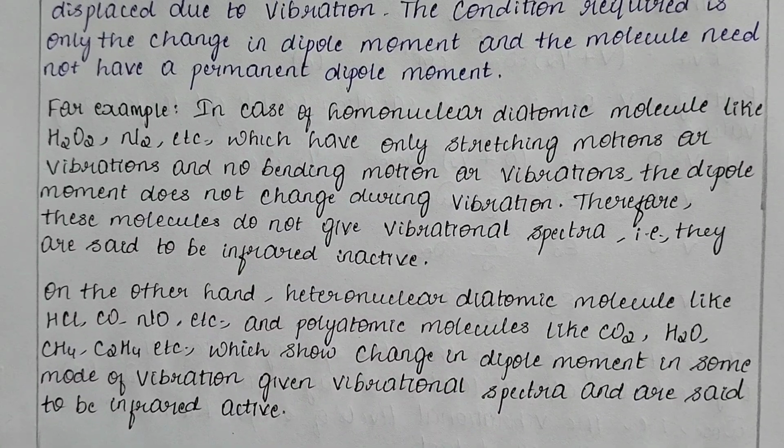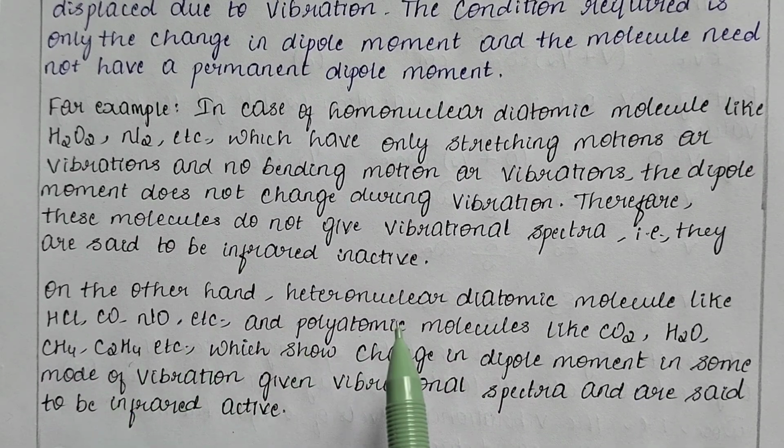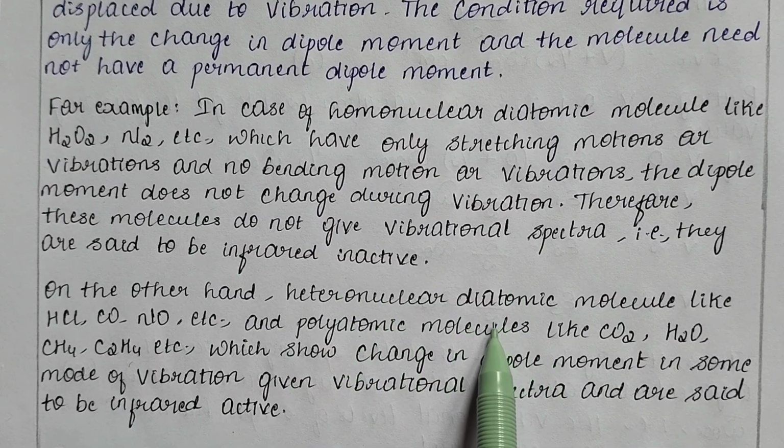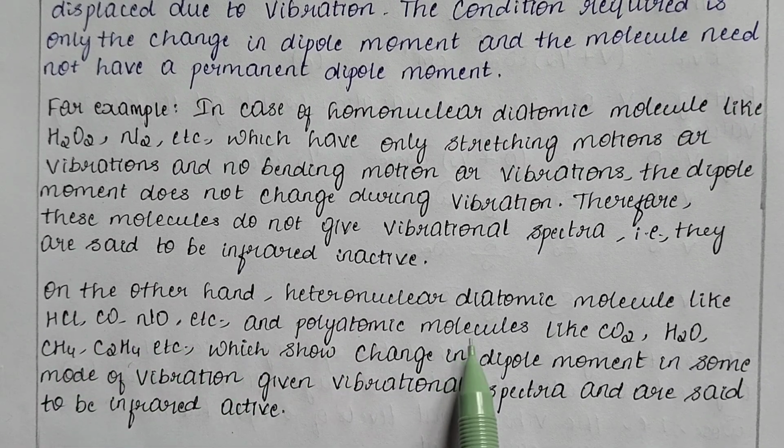Similarly, on the other hand, heteronuclear diatomic molecules, hetero meaning different, are those where a molecule contains different types of atoms like HCl, CO, NO, etc., and polyatomic molecules like carbon dioxide, water, methane, ethane, etc., which show a change in dipole moment in some mode of vibration. They give vibrational spectra and are said to be infrared active.